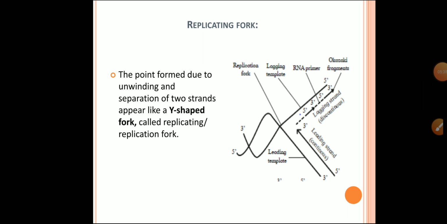The next step is the replication fork or replicating fork. The point formed due to unwinding and separation of two strands appears like a Y-shaped fork called replicating fork or replication fork. The unwinding of strand imposes strain which is relieved by superhelix relaxing enzyme.